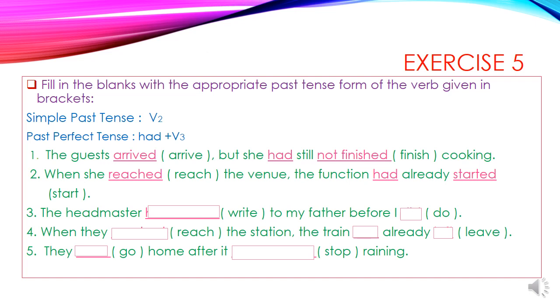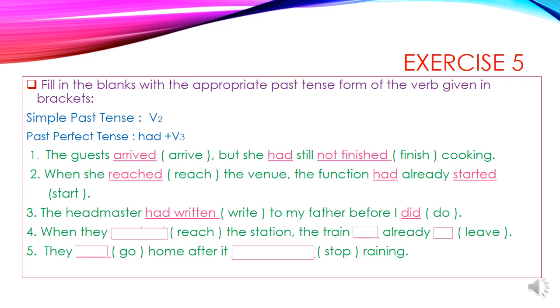Sentence 3. The headmaster dash write to my father before I do. Here, writing to father by the headmaster is the first action, so we use here past perfect tense. Writing to father by myself is the second action, so we use there simple past tense. The headmaster had written to my father before I did.